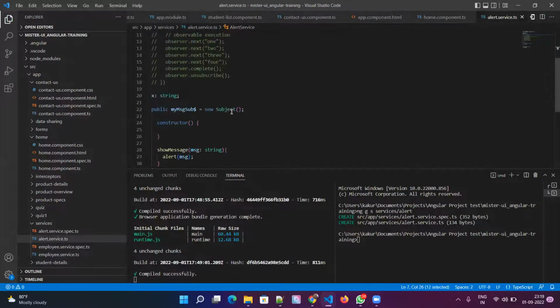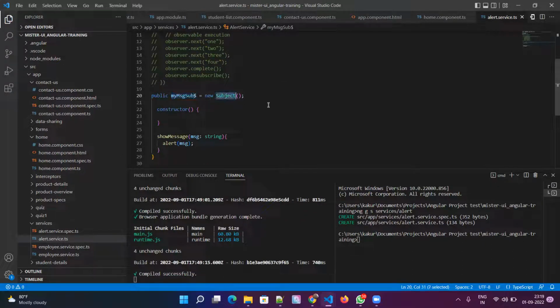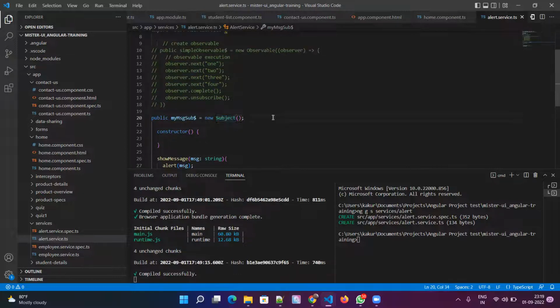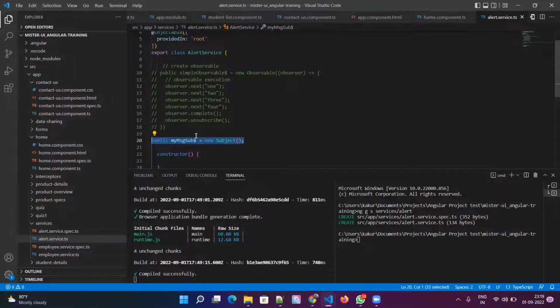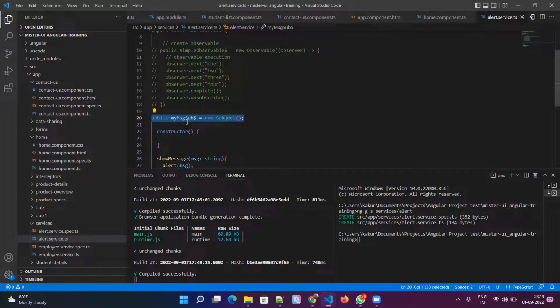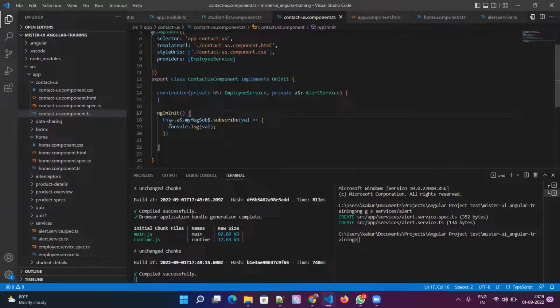The alert service. We have to get rid of this variable, and now we have to use a new concept called subjects. Subjects is simple. Basically, you create a variable here, just like our X. Assume it is playing the role of X, and in my contactors component, I'm just subscribing to that subject. I kept this variable with a dollar at the end, so that whenever you look at it, you'll assume this is a subject or observable. Then I'm calling the subscribe method to get the data sent by the producer.